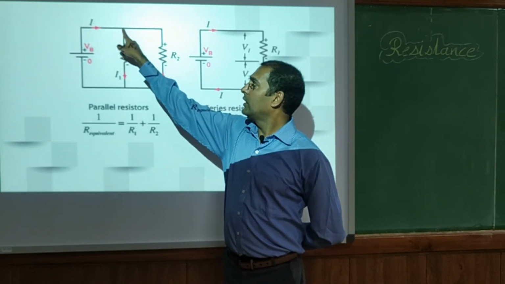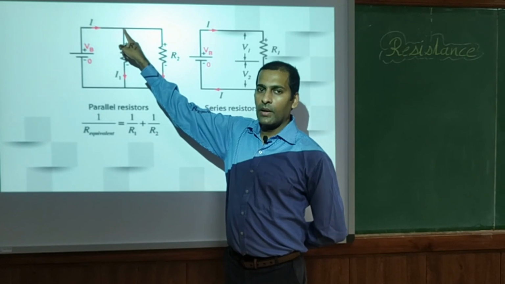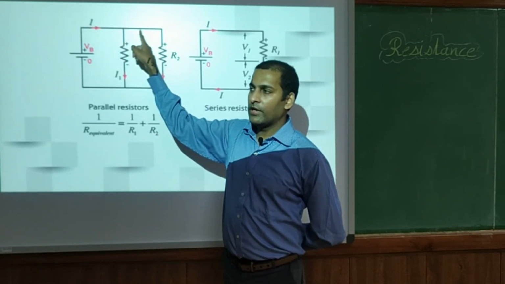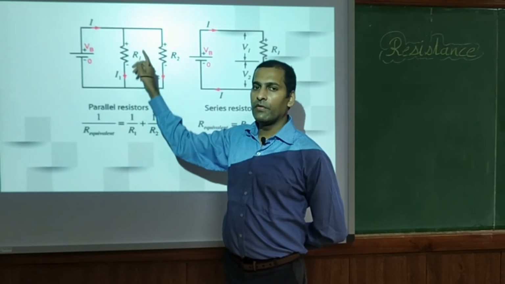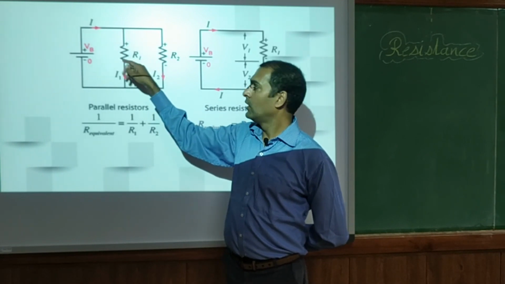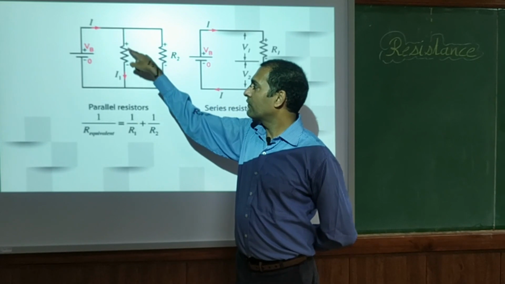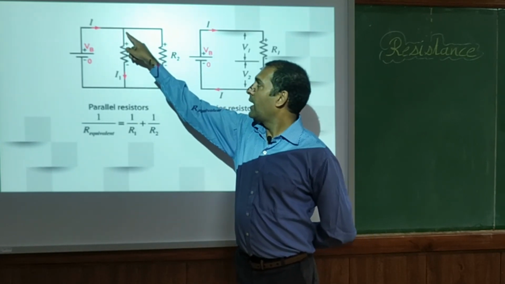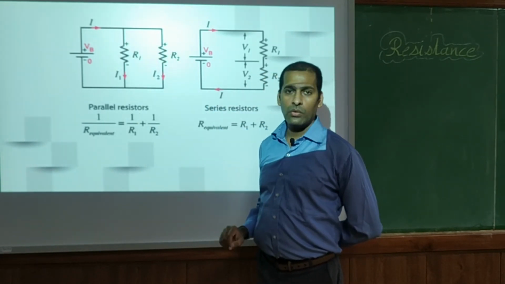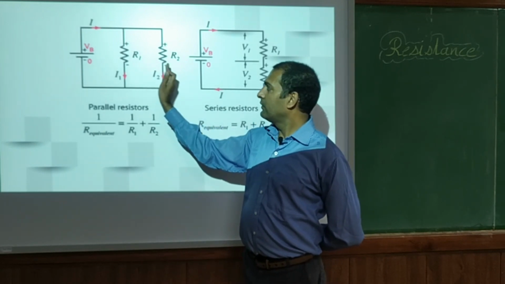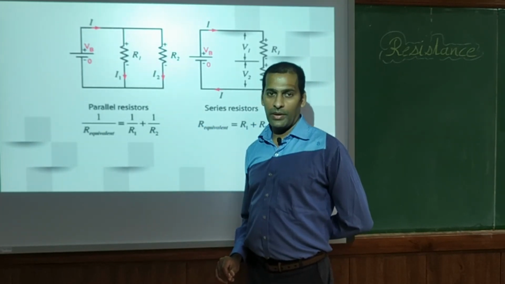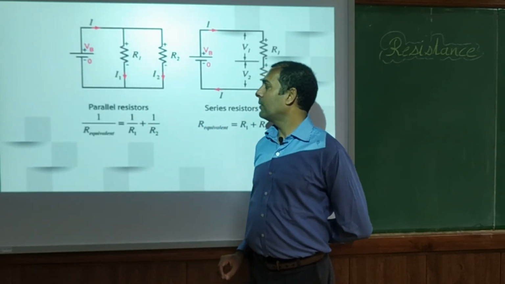After coming to this point, it has 2 paths. Either it can go straight or it can go down. It will get divided into both the parts. So we will get I1 and I2. Say half the current will go to R1 and the remaining half will go to R2. So there is division of current between these 2 resistors and they are connected in parallel.